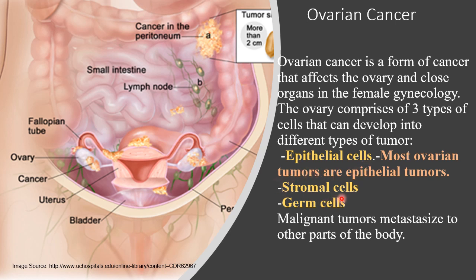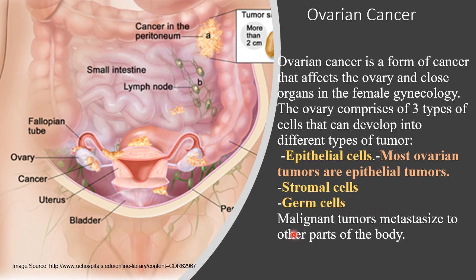The stroma cells produce the female hormones, which are estrogen and progesterone, and they also serve as structural tissues that hold the ovary together. So the stroma tumors can form from the stroma cells. And we have the germ cells as well. The germ cells produce the ova, the egg, and germ tumors can form.